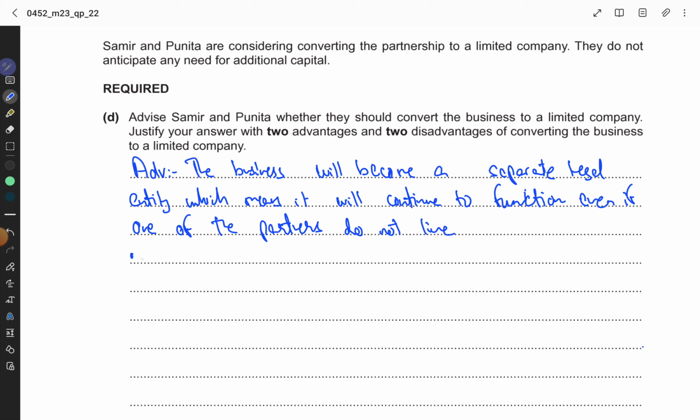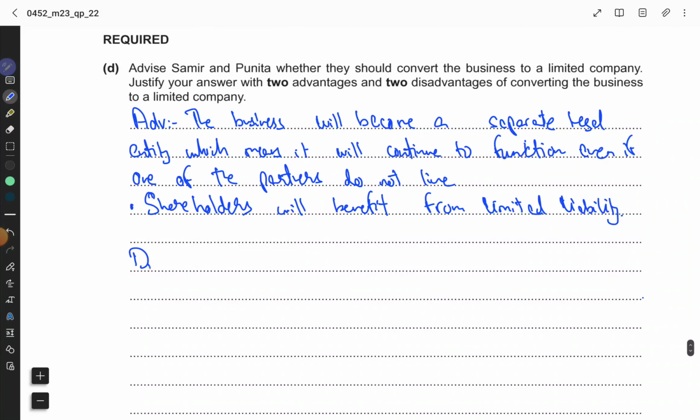Secondly, you guys can say that shareholders will benefit from limited liability. Shareholders will benefit from limited liability. All right. Okay. Now, what are the disadvantages?